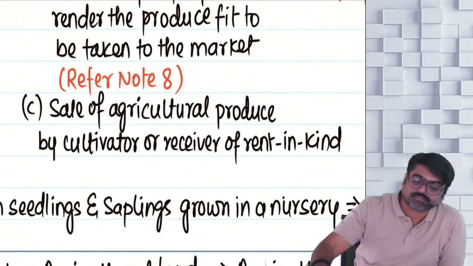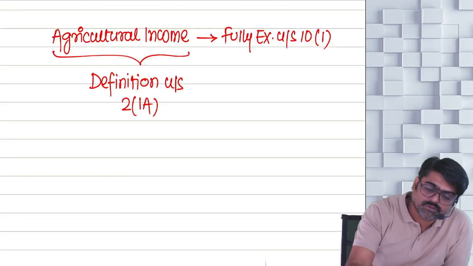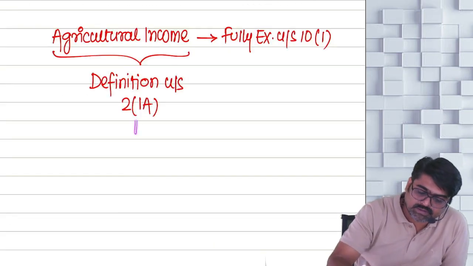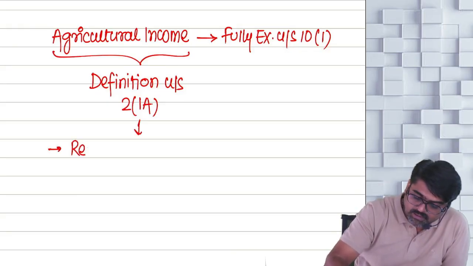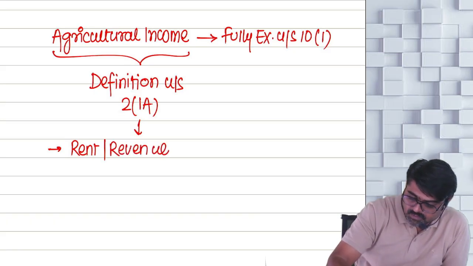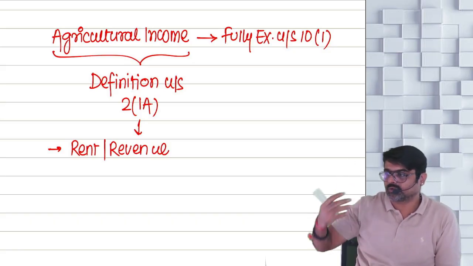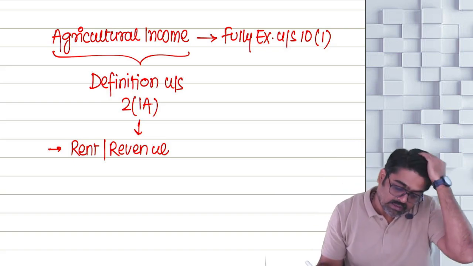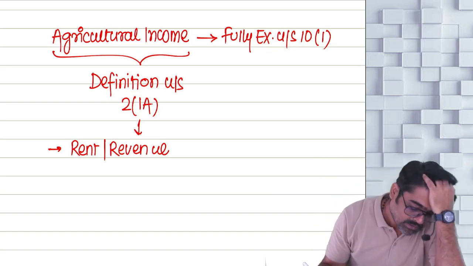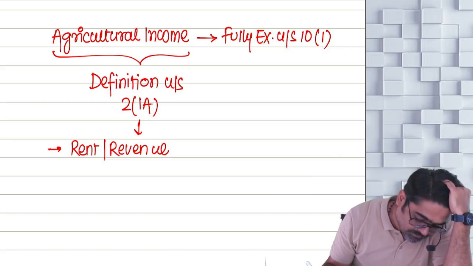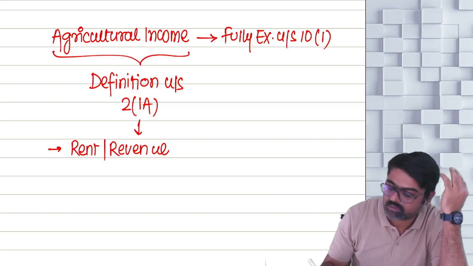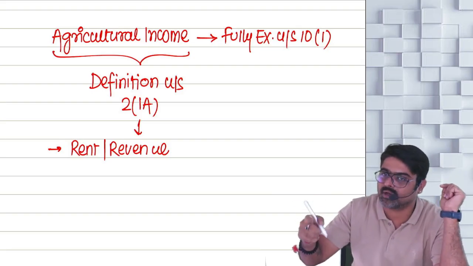First income, tell me. First income: the definition of agriculture income. Any rent or revenue derived from land which is situated in and used for the purpose of agriculture. Will that rent be taxable as your income from house property, or will it be treated as agriculture income? This type of rent or revenue will be treated as your agriculture income.